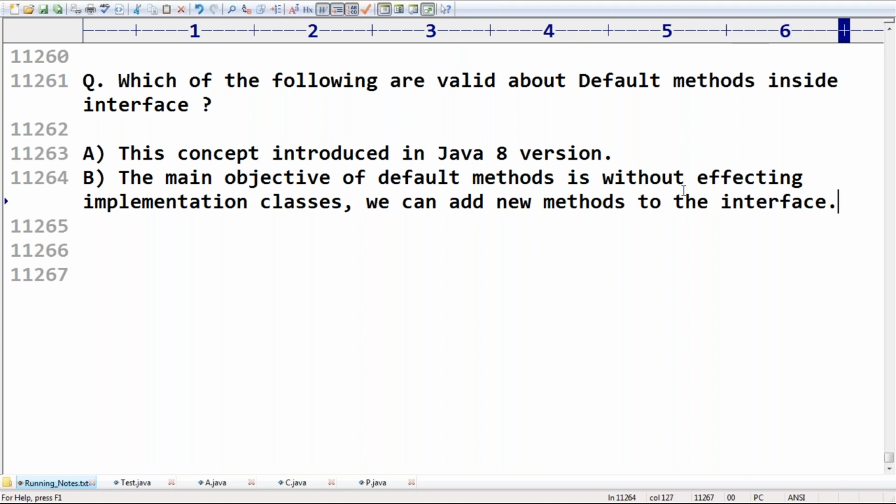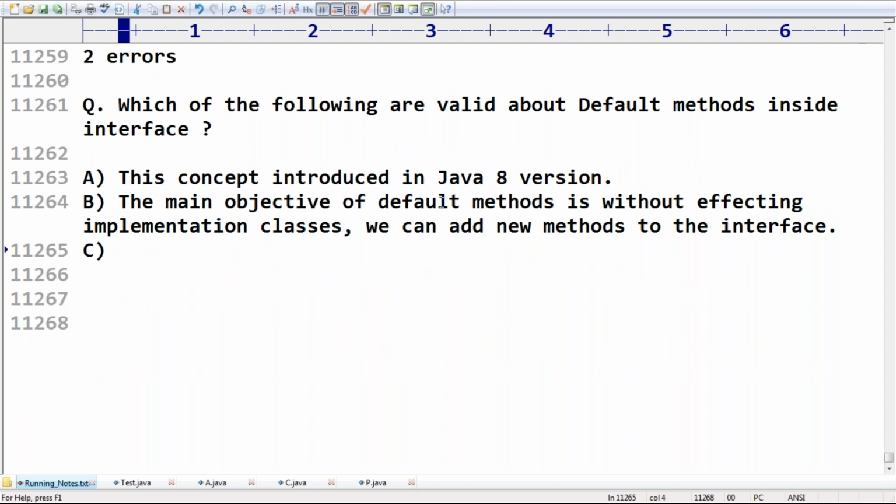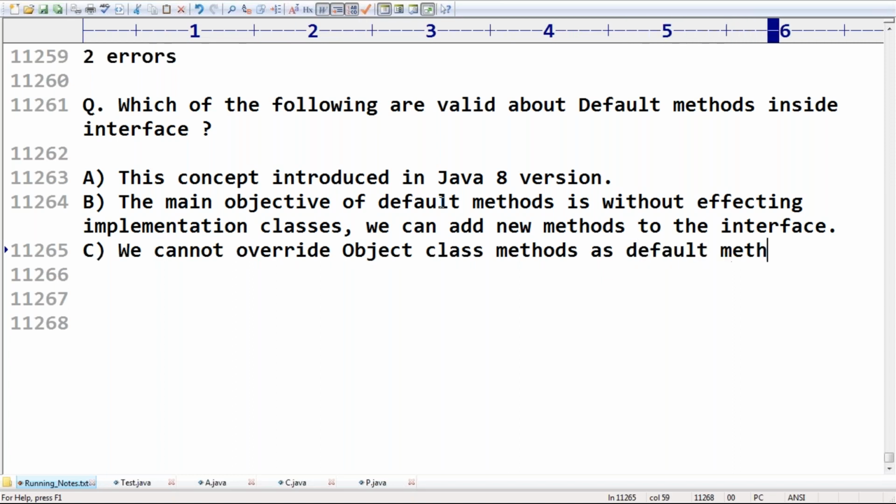This is for backward compatibility's sake. Next: we can't override object class methods as default methods inside an interface.